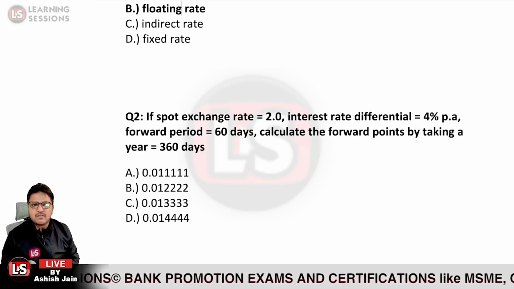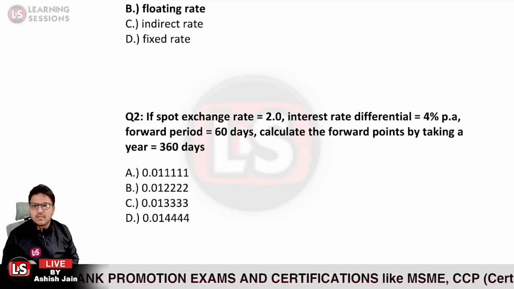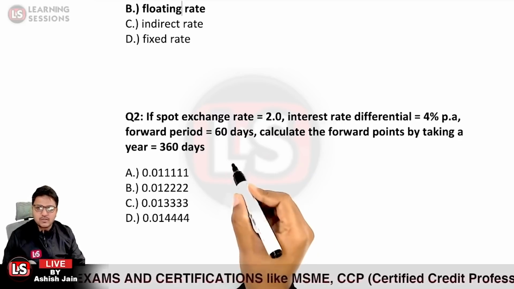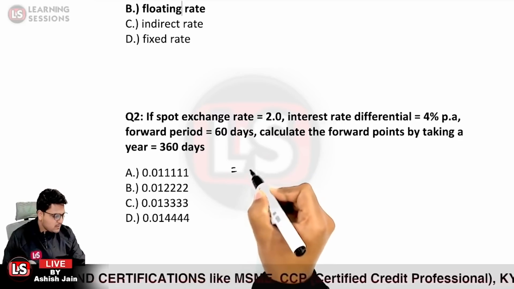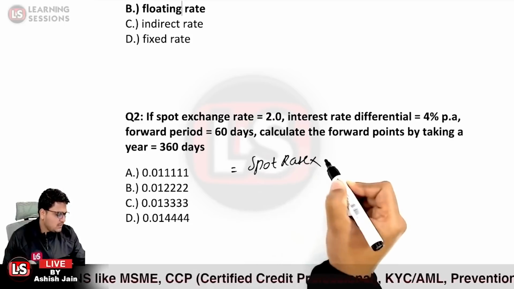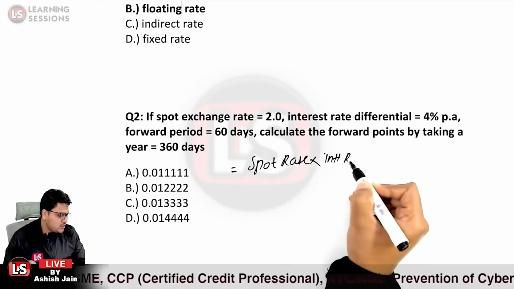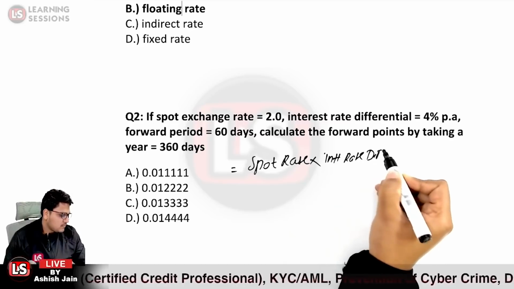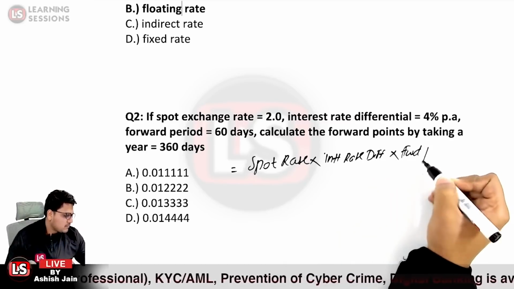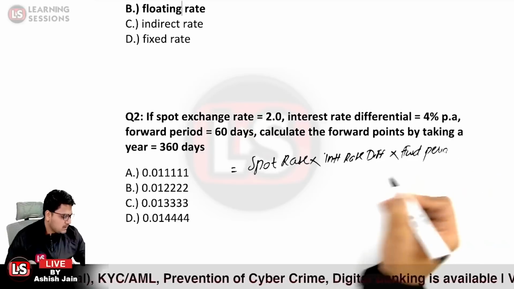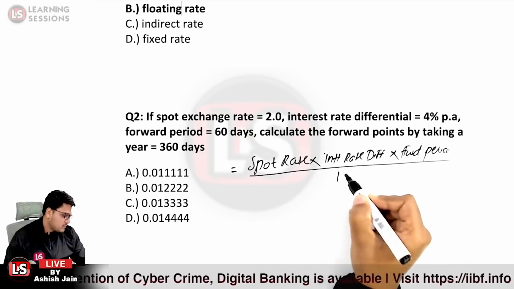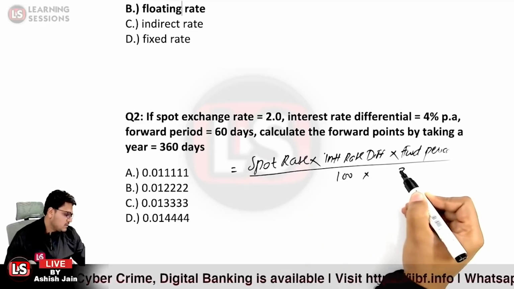So spot rate is given, interest rate differential is given, forward period is given, and it's quite easy to calculate. So what is the answer? What is the formula related to it? Let me just remind you again. It is the spot rate multiplied by the interest rate differential multiplied by the forward period, and divided by 100 and the number of days in the year.